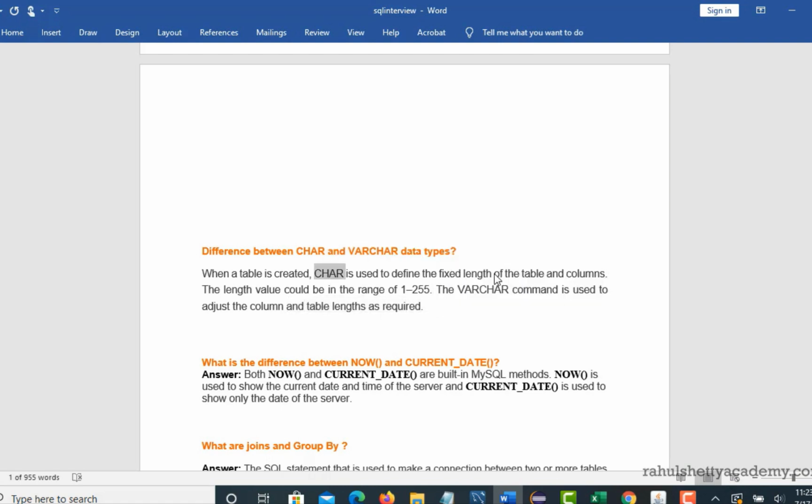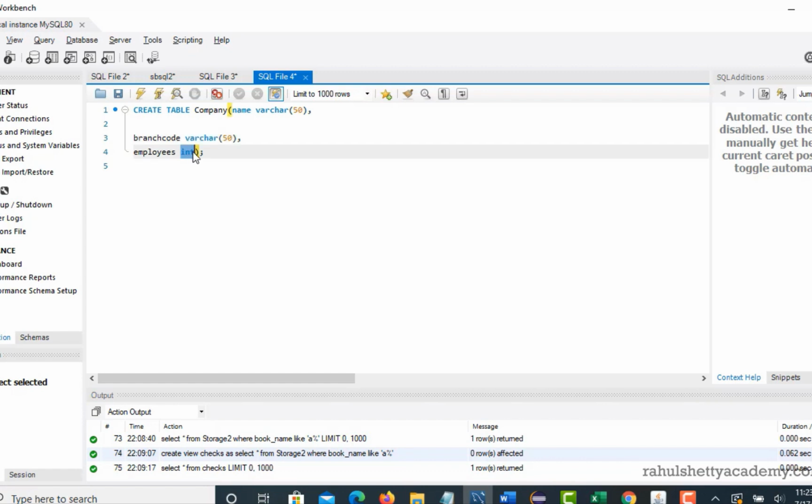But in char, if you define something like this, now for example, employees char 4, then whatever values you provide in this employees column should be 4 characters only, right? So this is used, for example, when you have an ID, and the ID has a format, something like a date format. Obviously the character count will never change.